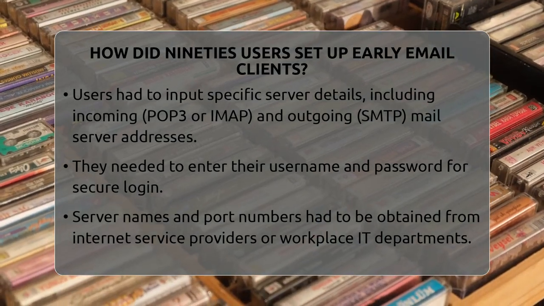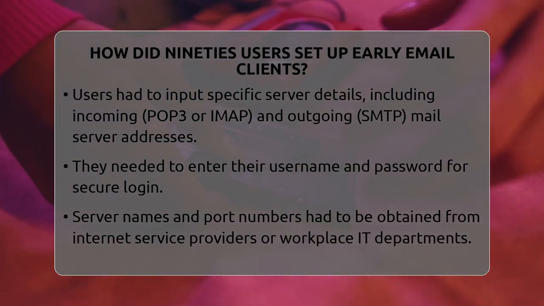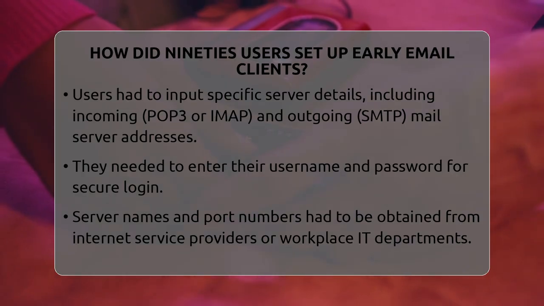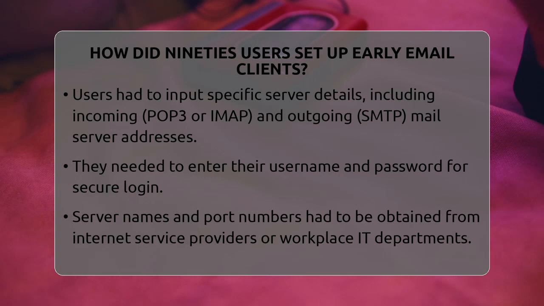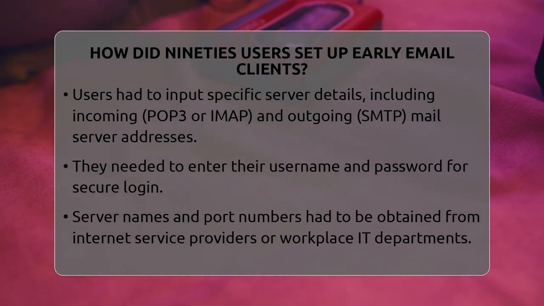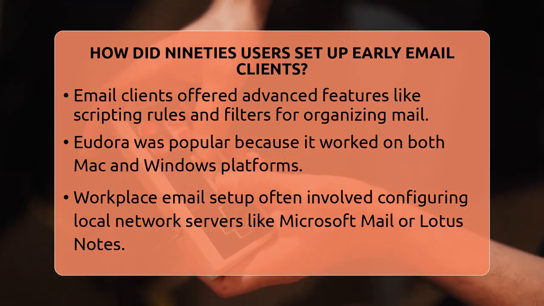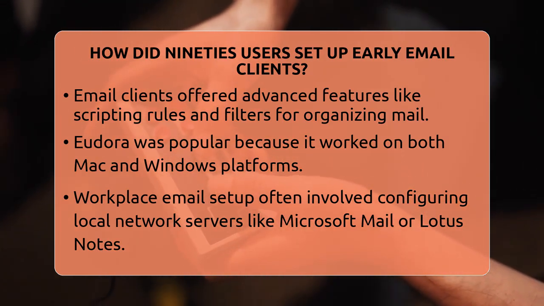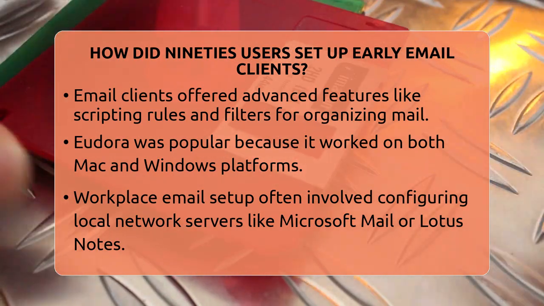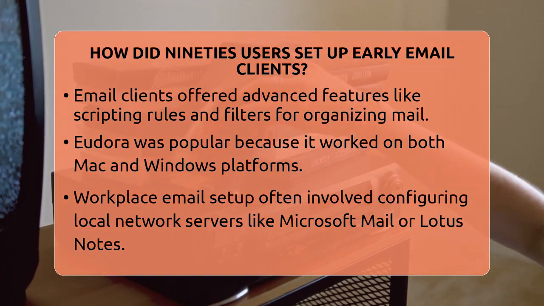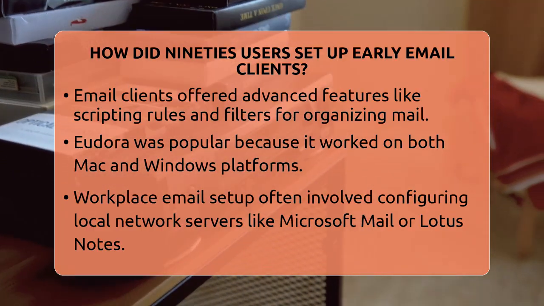Because standards were still evolving, users often had to know the exact server names and port numbers provided by their internet service provider or workplace IT department. Unlike today's automatic setup, this process was hands-on and could be confusing for beginners. Many popular email clients like Eudora offered advanced options, such as scripting rules and filters to organize incoming mail. Eudora was especially loved because it ran on both Apple Macintosh and Windows computers, making it accessible to many users.